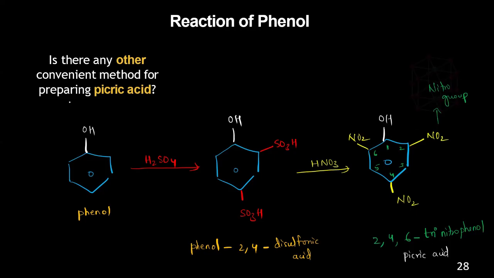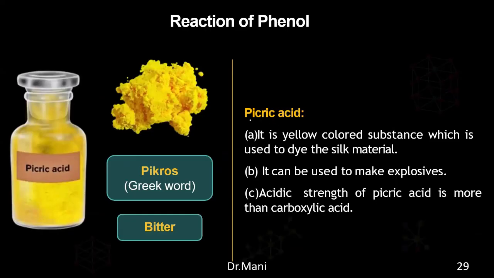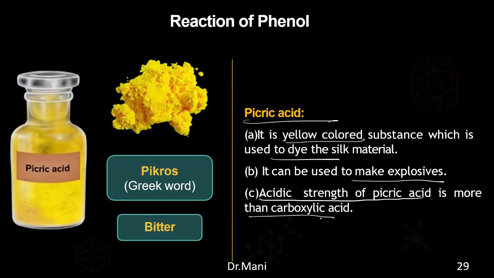Okay, and the final slide. So picric acid, what is the use? It is yellow in color. It can be used as a dye for silk material, and can be used to make explosives. The acid strength of picric acid is more than that of carboxylic acids. That means picric acid will contribute to acidity. Picric comes from picros, the Greek word for bitter. So that's it. Any doubts?